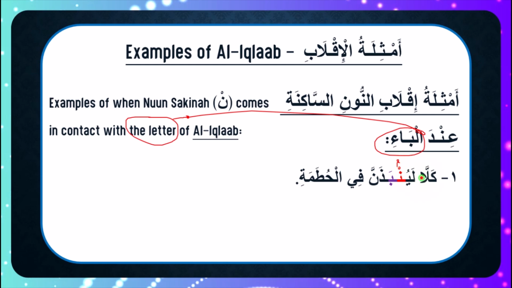So now we could have said la yunbadhanna by doing the idhar of the noon, but that's wrong. We could have also said la yunbadhanna by pronouncing a complete meme, but that's wrong as well. Rather, we are going to pronounce this meme in a subtle manner while still observing gunna. So that leaves us with la yunbadhanna.